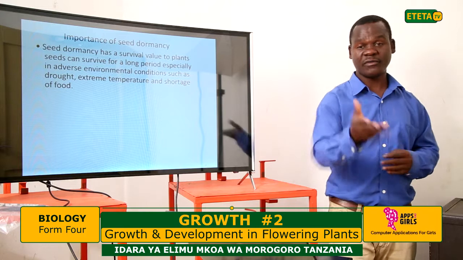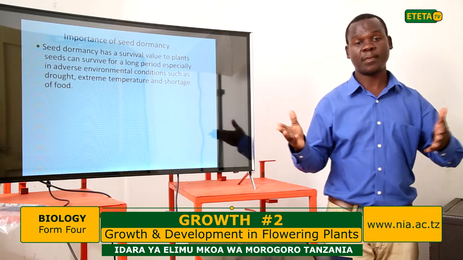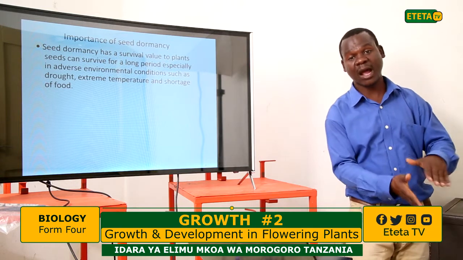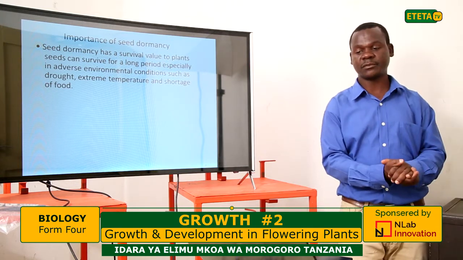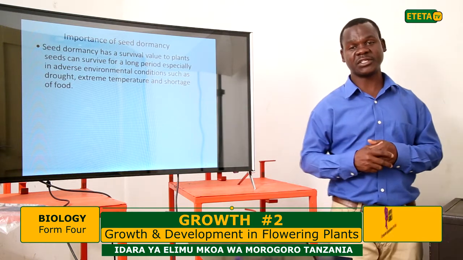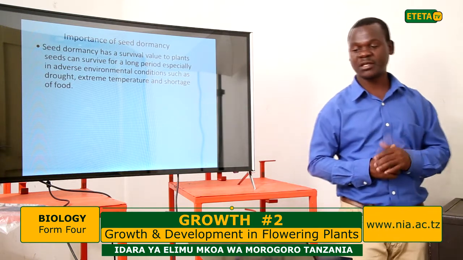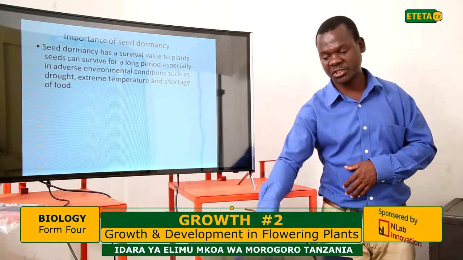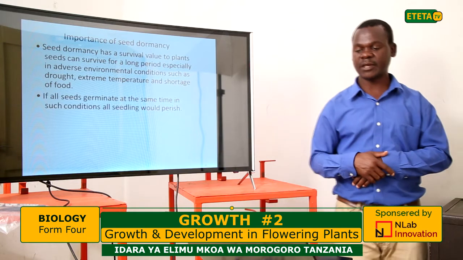It is very obvious. During the dry season, some grasses are not germinating, but the seeds are still underground in the dormant stage. It is when the rain comes that you find the seeds germinating. So during unfavorable conditions, the seeds cannot germinate, to avoid perishing. So it is important in that way.